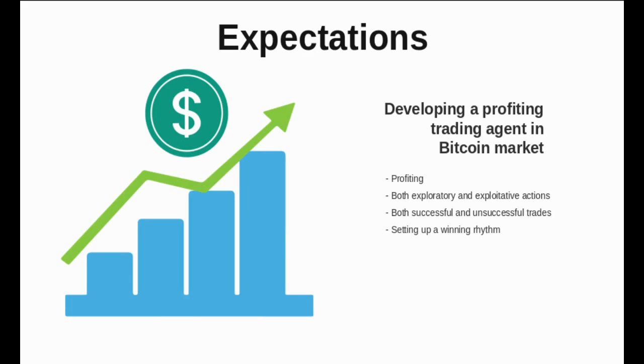Since the agent will learn by experience in time, it should also be expected that the agent will have an exploratory attitude and search for different strategies, especially in the beginning. This being said, it would be normal to observe the agent have some unsuccessful trades often. However, it should settle into a rhythm in time and should have more successful trades than unsuccessful ones.